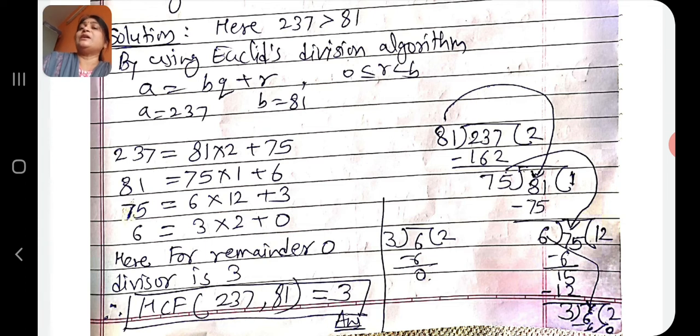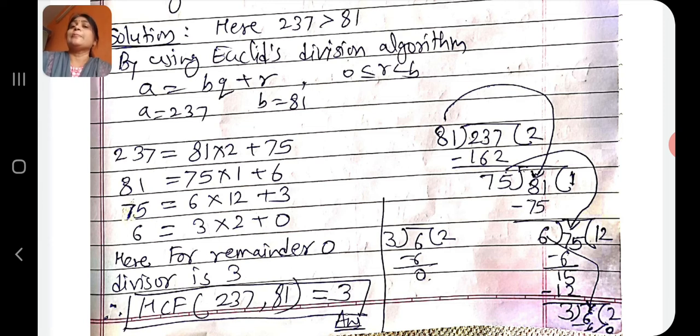Here 3 is the remainder. Therefore, the next step is 75 is equal to 6 into 12 plus 3. Again here the remainder 3 is not 0. So, we go for the fourth step.